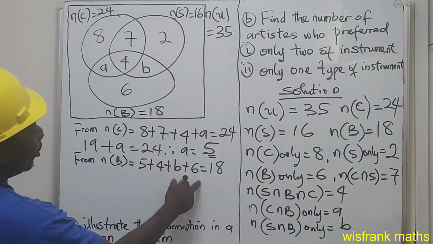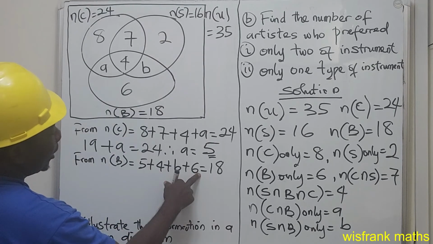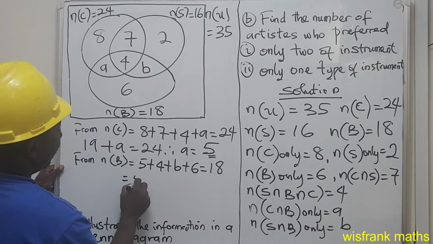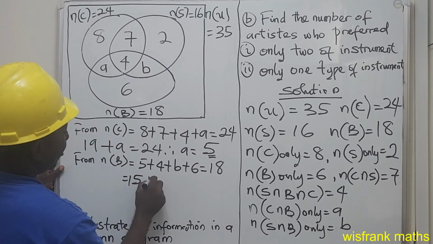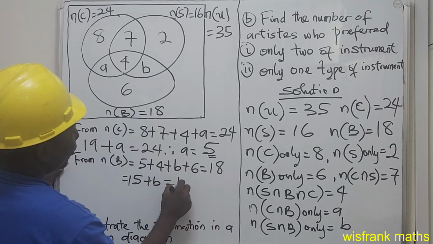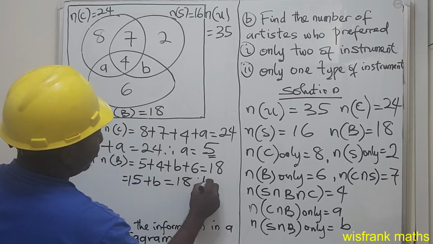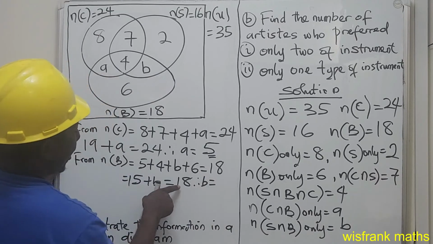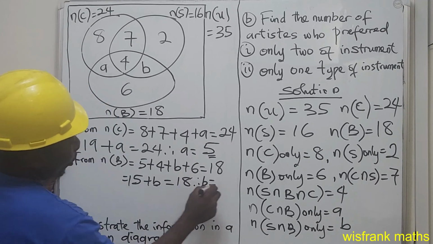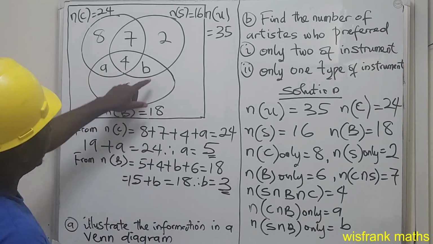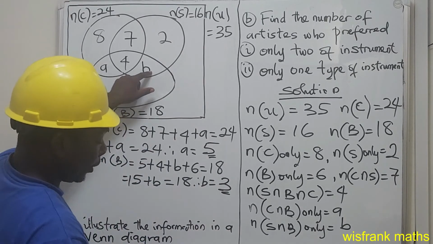If we add this up, 4 plus 6 is 10, 10 plus 5 is 15. Then we have 15 plus B equals 18. Therefore, B equals 18 minus 15, which is 3. So our B is equal to 3.